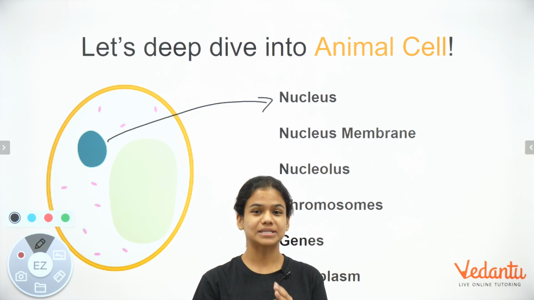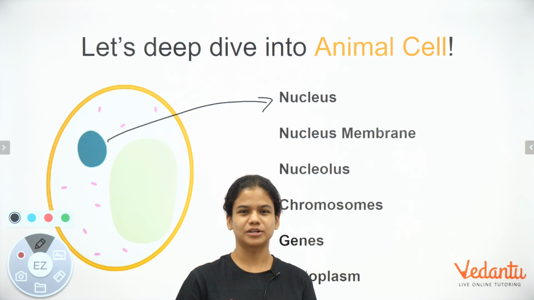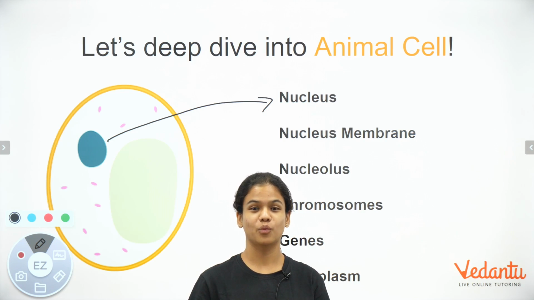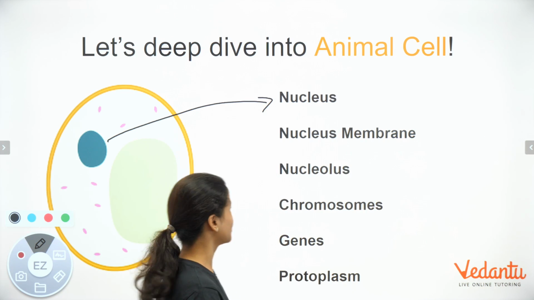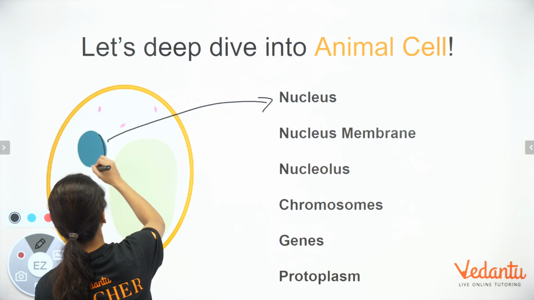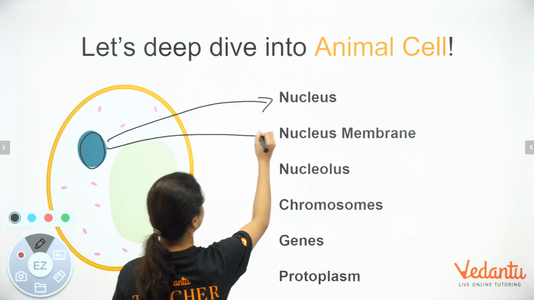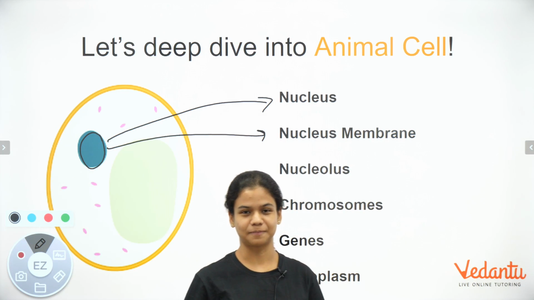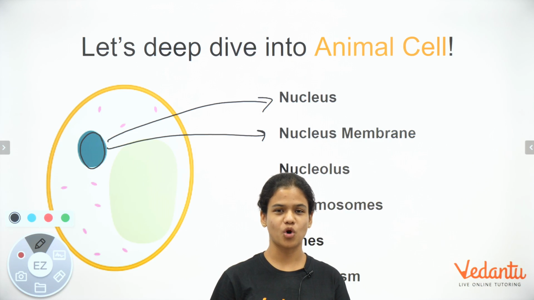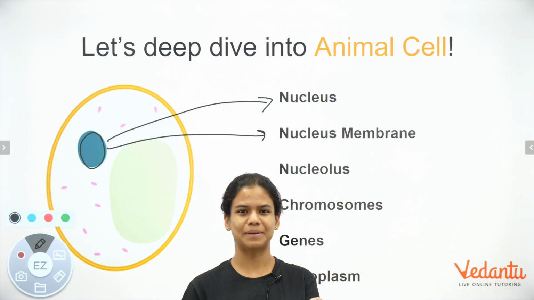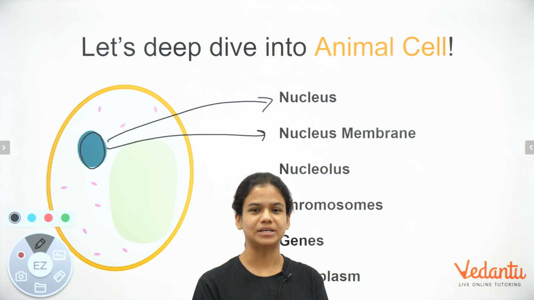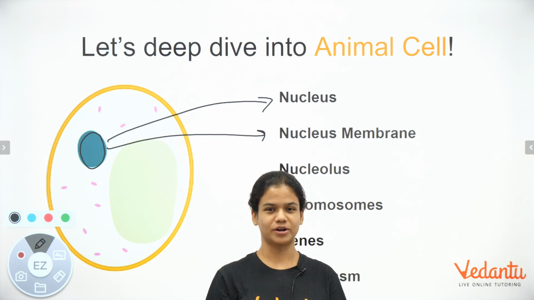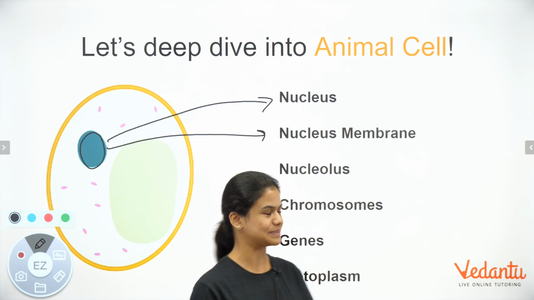But nucleus is a little bit different from the cytoplasm, or it's separated from the cytoplasm with the help of a membrane, and it's called nucleus membrane. Outside it there is a membrane and it's called a nucleus membrane. It does something very similar to what a cell membrane or a plasma membrane does. It protects the nucleus from the cytoplasm, or separates it from the cytoplasm.